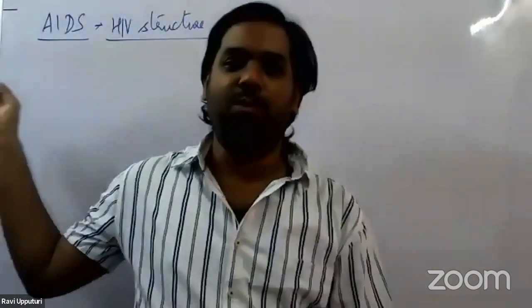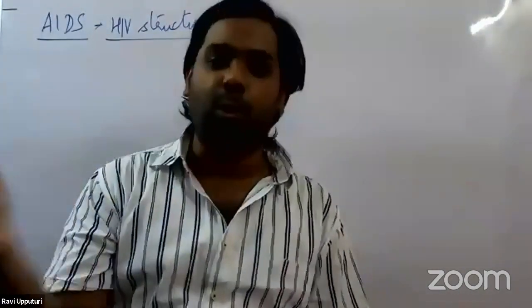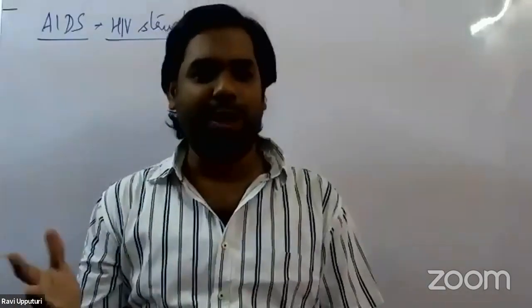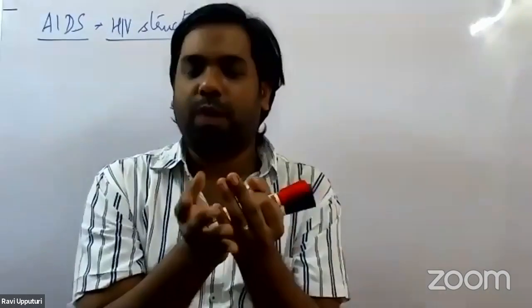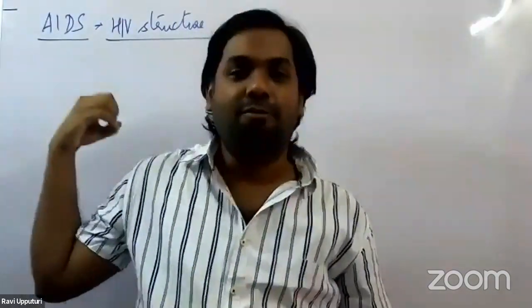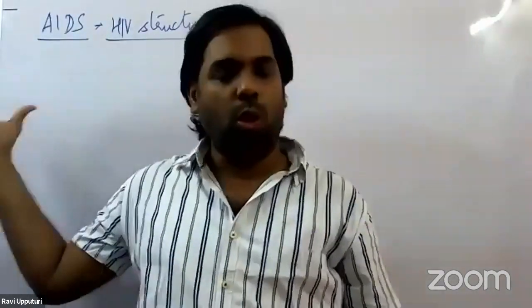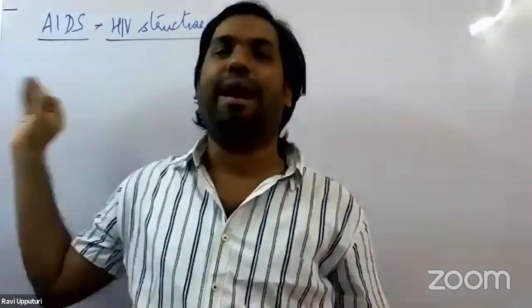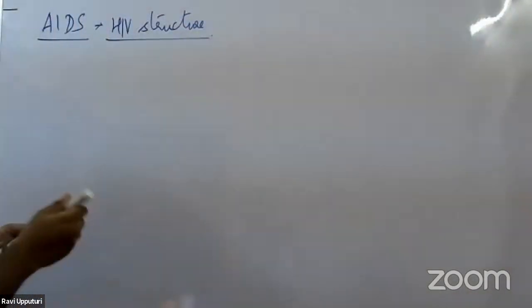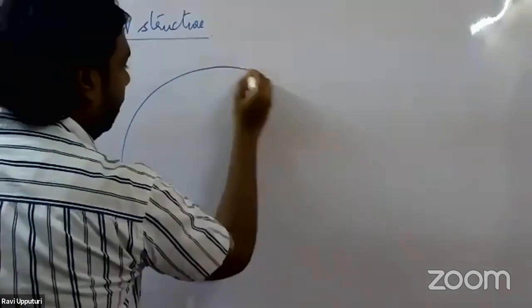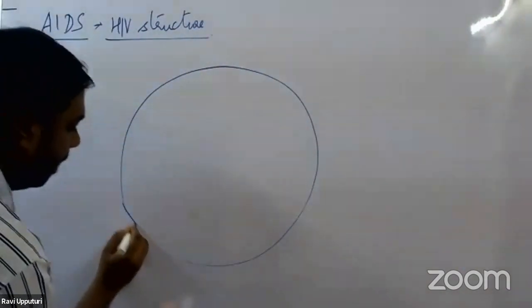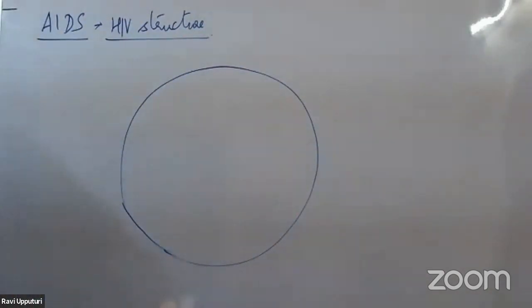This particular virus belongs to a category called enveloped virus. So what do we mean by enveloped virus? All viruses having an envelope, a bubble-like structure around them, we start calling them enveloped viruses. So this virus also belongs to the category of enveloped virus. So this is the envelope of this particular virus, right?